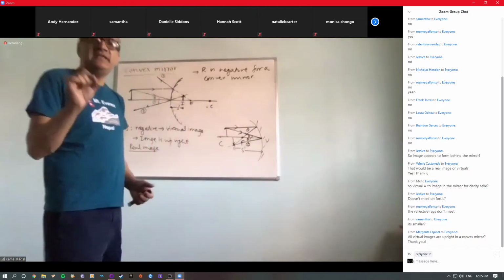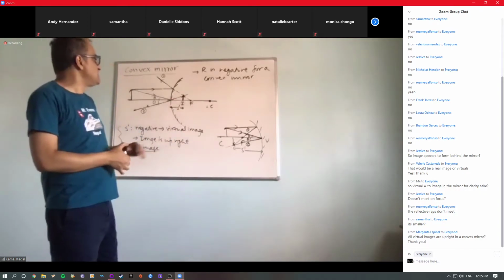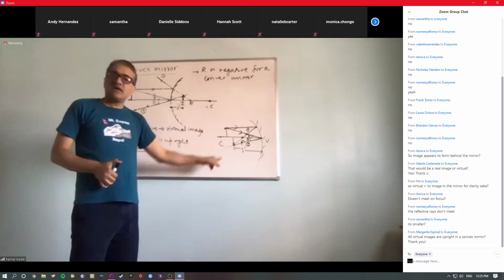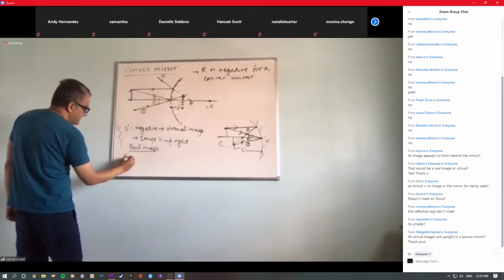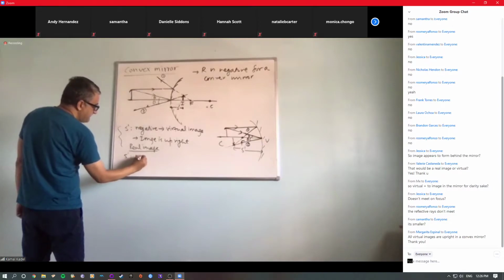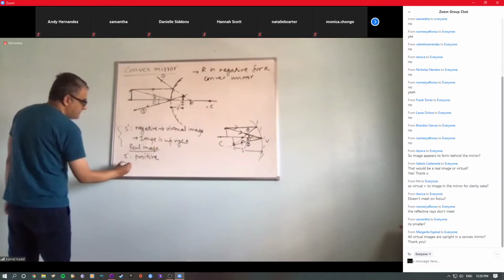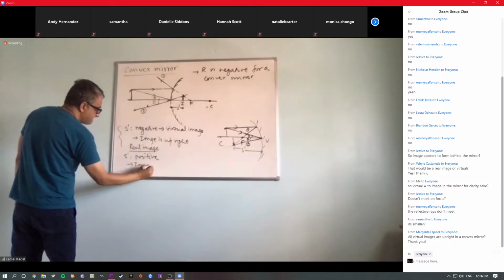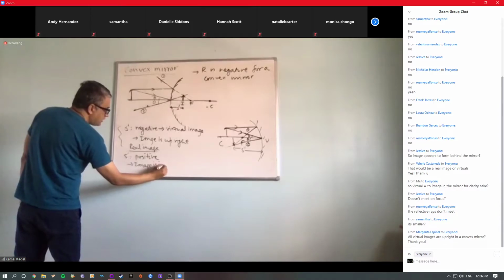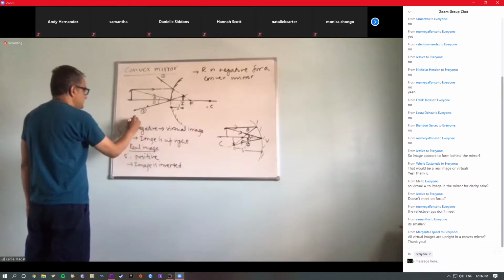In the next part, I'll show the contrast between the virtual images produced by convex and concave. For a real image, S prime is positive and the image is inverted. These two are always true. These two points are for virtual.